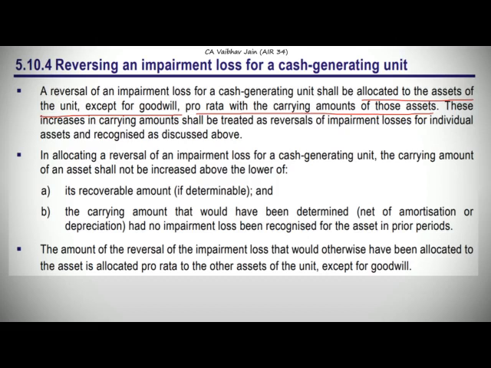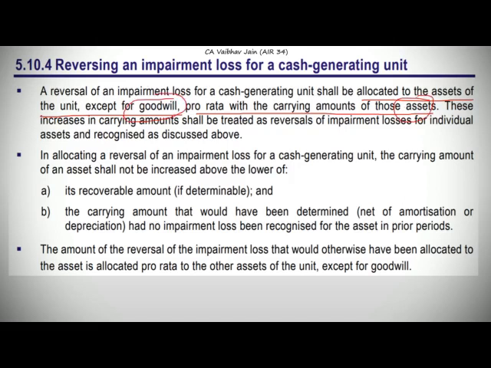Now if we are going to reverse the impairment loss, we cannot record goodwill again in our books. The reason is that initially when the goodwill was recorded in our books, it was purchased goodwill, and now when we impair it, the value of the goodwill was 0. Now if we reverse the impairment loss and record a goodwill, it will not be considered purchased goodwill, but internally generated goodwill, which is prohibited by Ind AS 38 to be recorded. Therefore, because Ind AS 38 says that internally generated goodwill is not to be recorded, the reversal of impairment loss cannot be allocated to the goodwill. It is directly allocated to the assets.